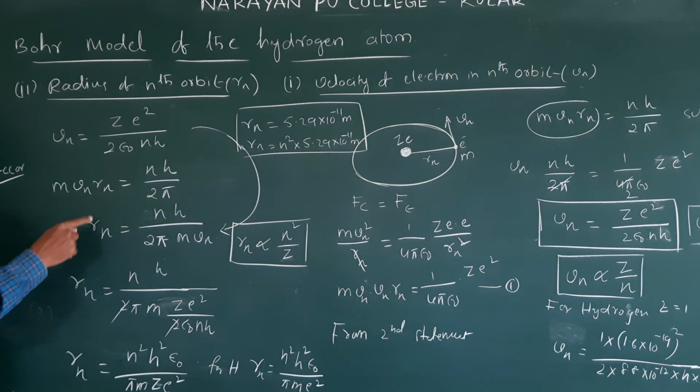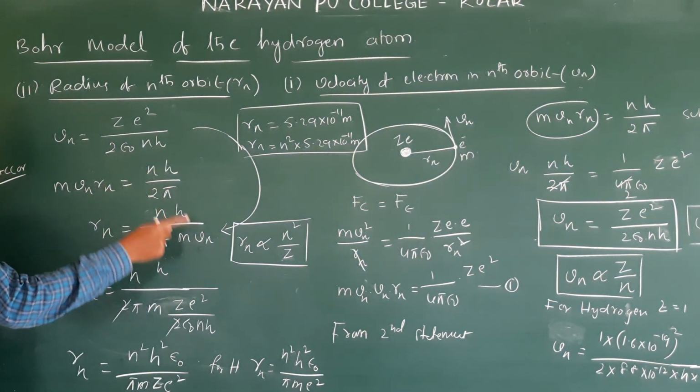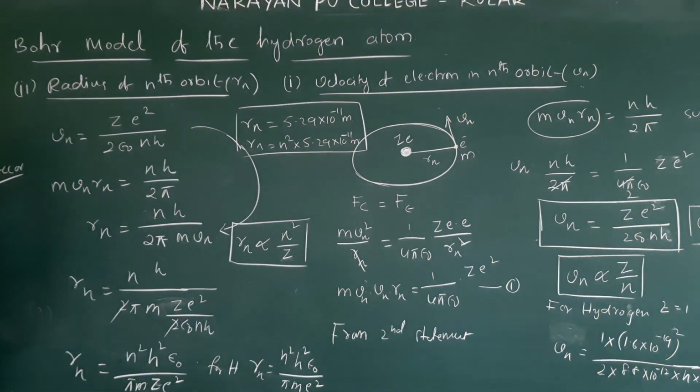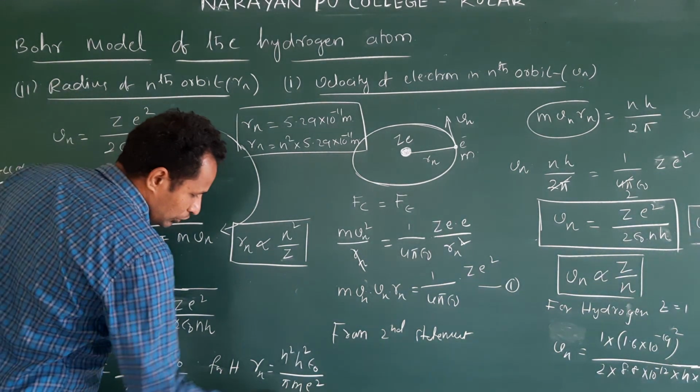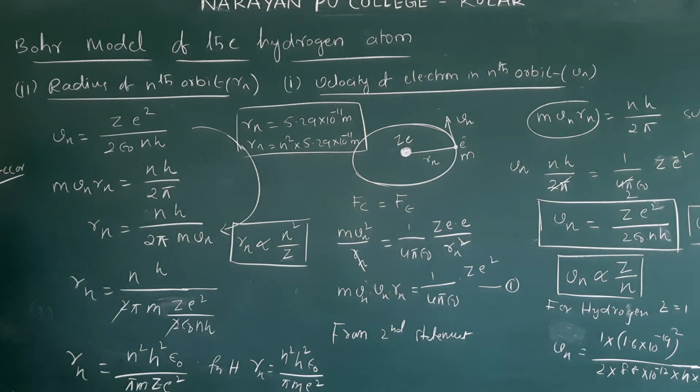Make Rn the subject: Rn is equal to nh by 2 pi m Vn. Substitute the Vn value here, and you will get this formula. With Z, that is the general formula for hydrogen-like atoms. But if you want to derive only for hydrogen, you can substitute the Z value as 1.